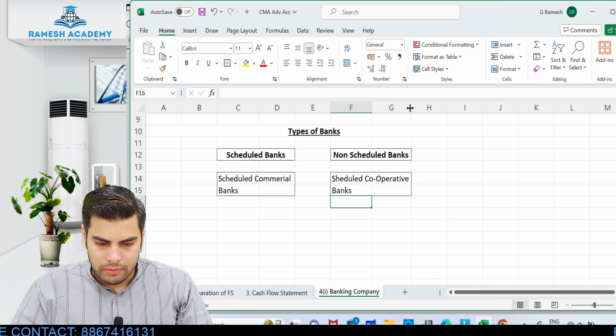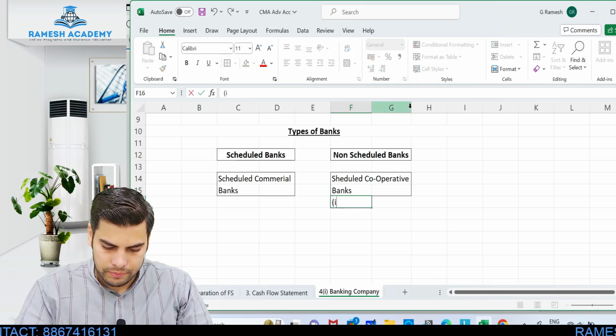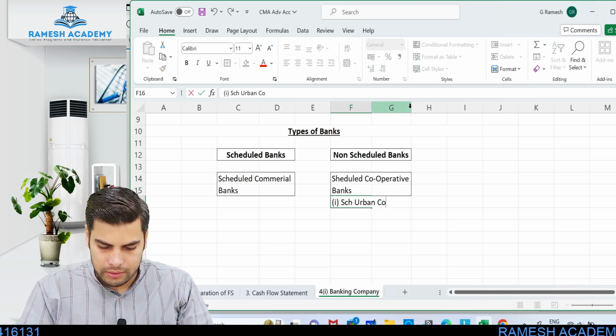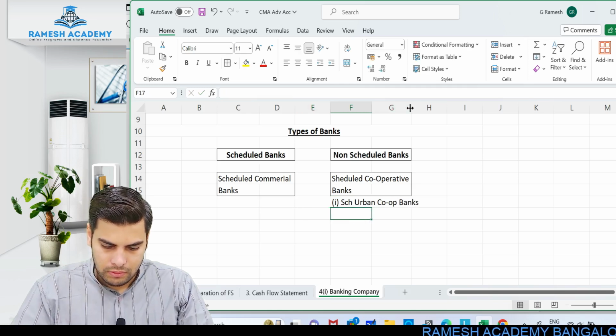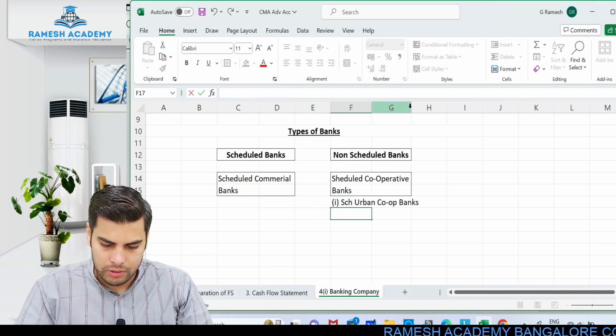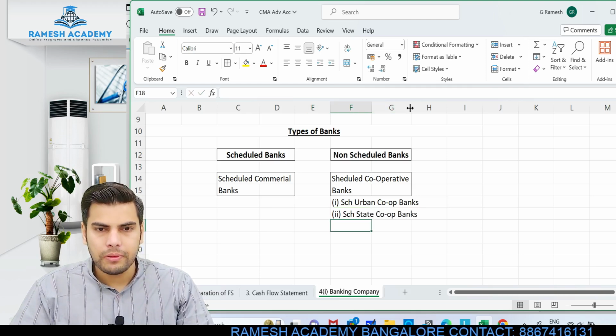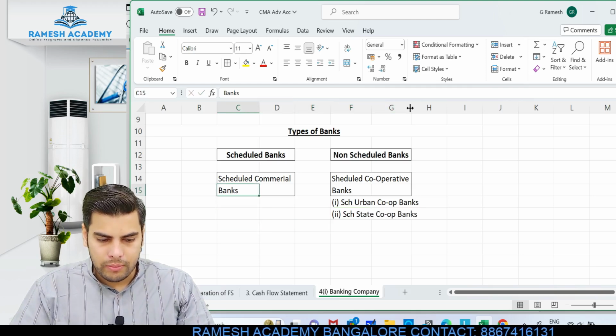Alright, so then here we have got two things: scheduled urban cooperative banks, and then here we have got scheduled state cooperative banks. Simple. Alright, now when it comes to scheduled bank, we have got